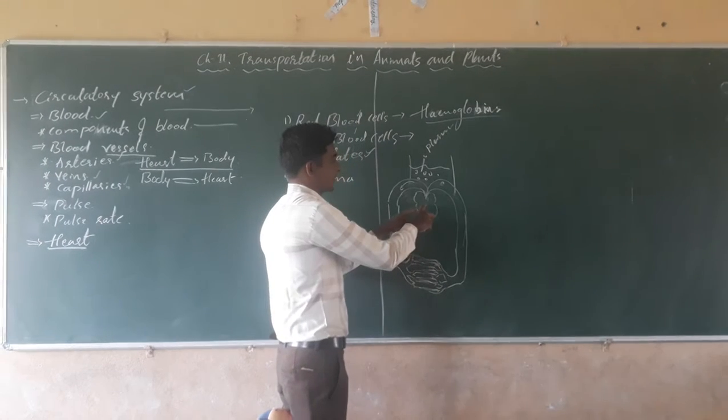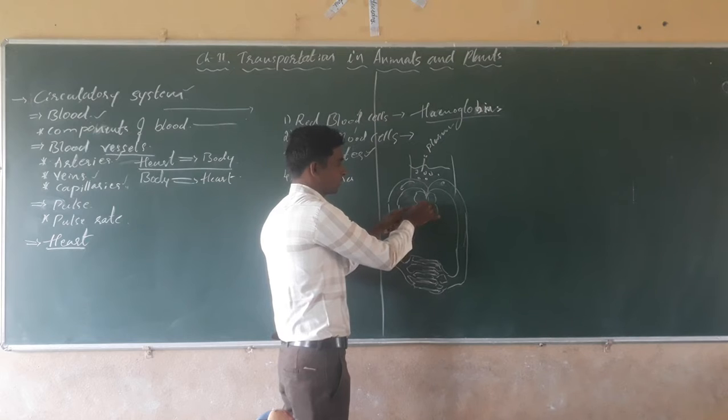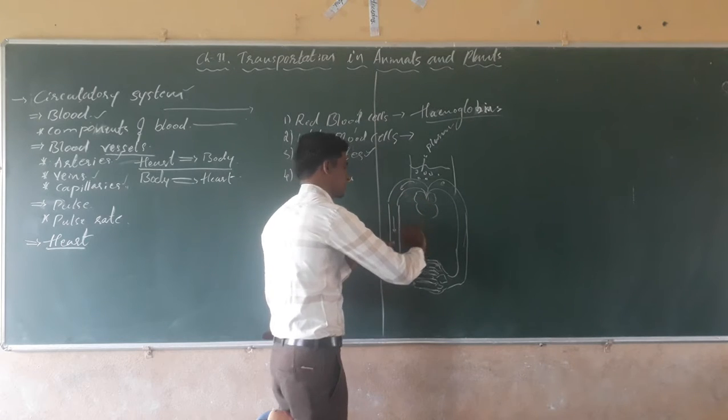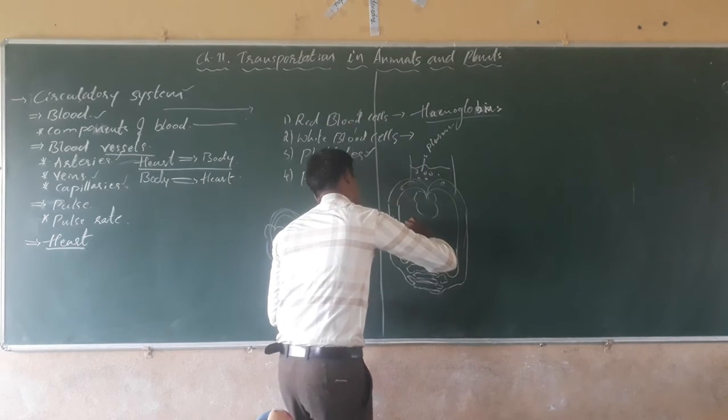Yes, the blood vessels which carry the blood are called the arteries.